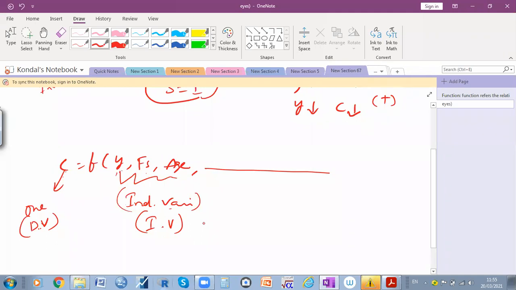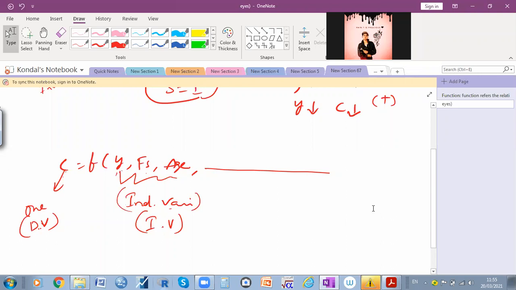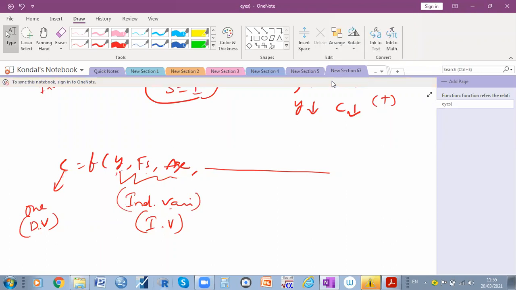Is it clear what is meant by function? Yes, sir. Can anybody have a doubt regarding what is meant by function till now? Again I am repeating, function refers to the relationship between variables, those are dependent and independent variables.